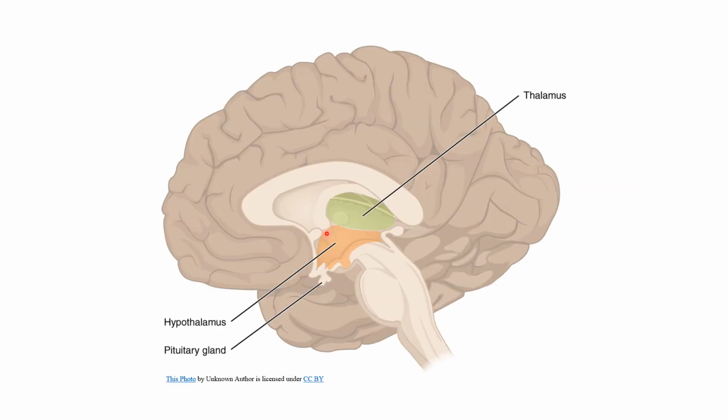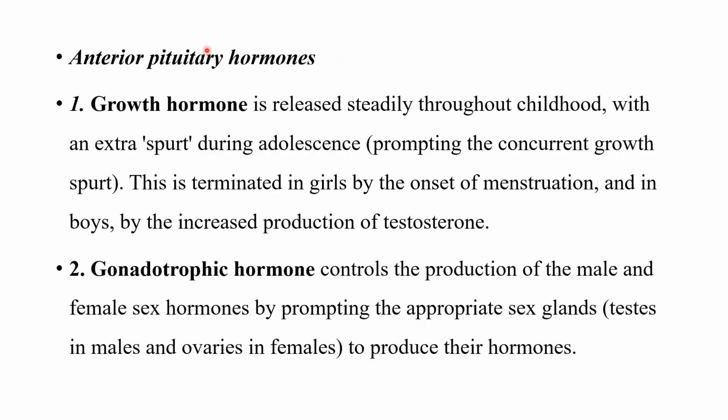So here is the figure of the hypothalamus and pituitary. As we are talking about, this is the hypothalamus, which lies very close to the pituitary, and as you can see, there are two lobes in the pituitary. One is the anterior pituitary and the other is the posterior pituitary, which we'll be getting into in great detail. Now here we are going to look at the anterior pituitary alone, and the hormones it produces.